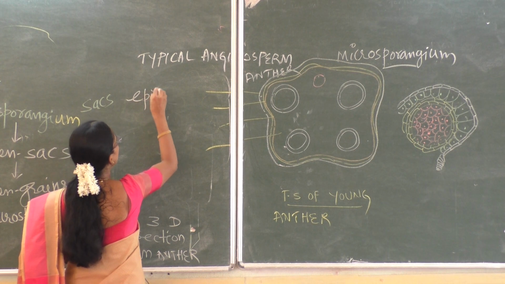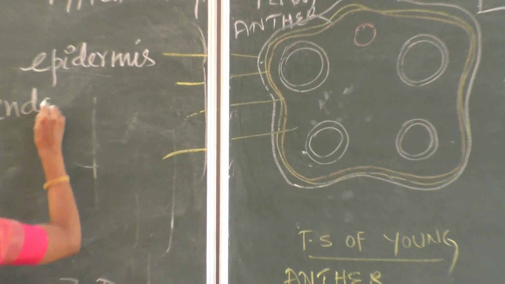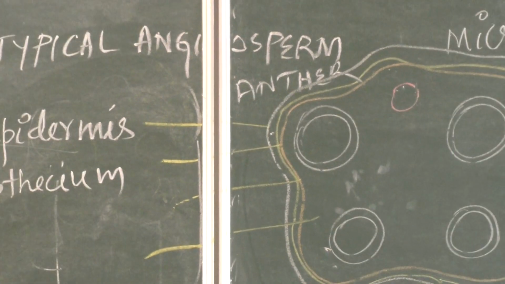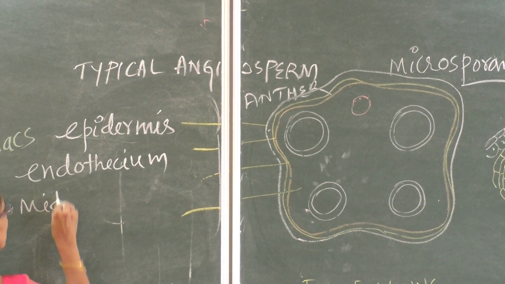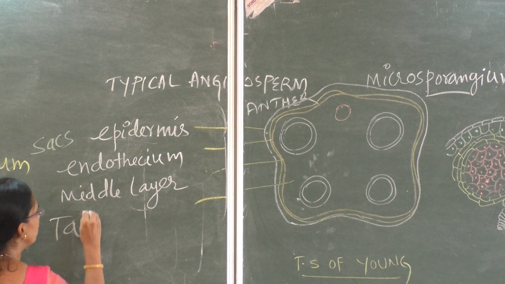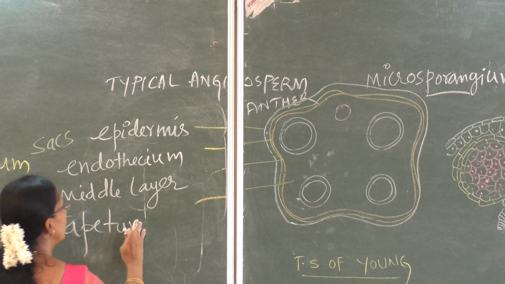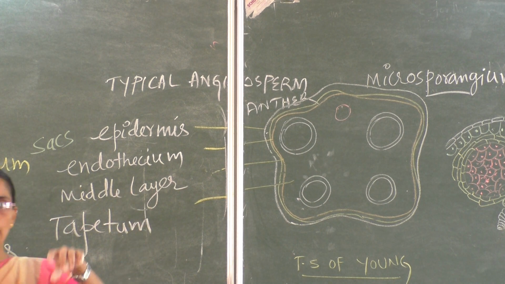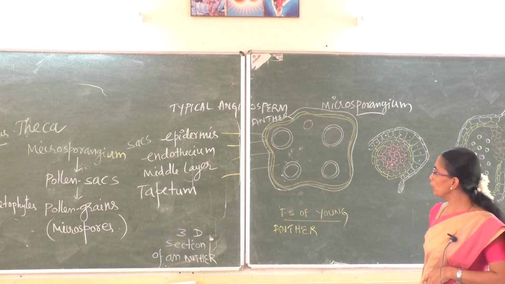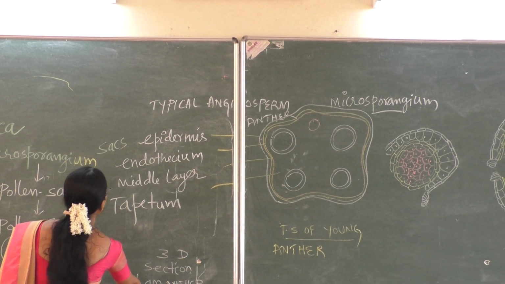Outermost is epidermis, followed by endothecium, middle layer and tapetum. So, there are 4 wall layers. They are epidermis, endothecium, middle layer and tapetum.